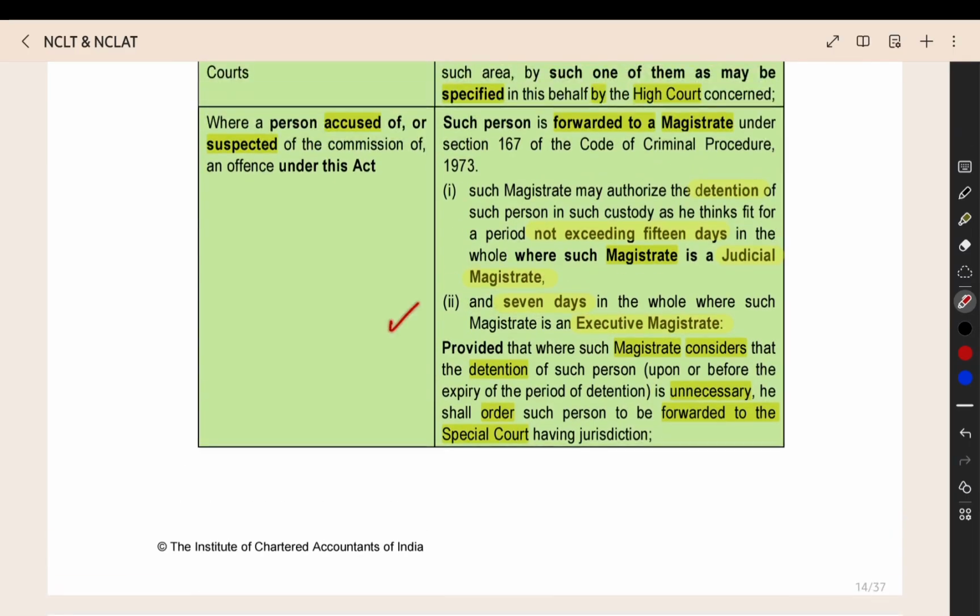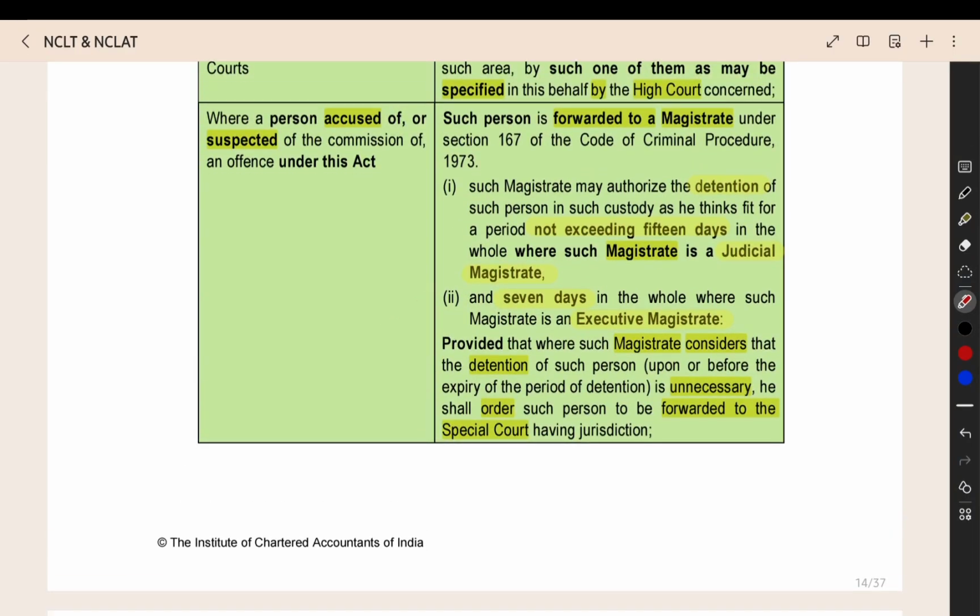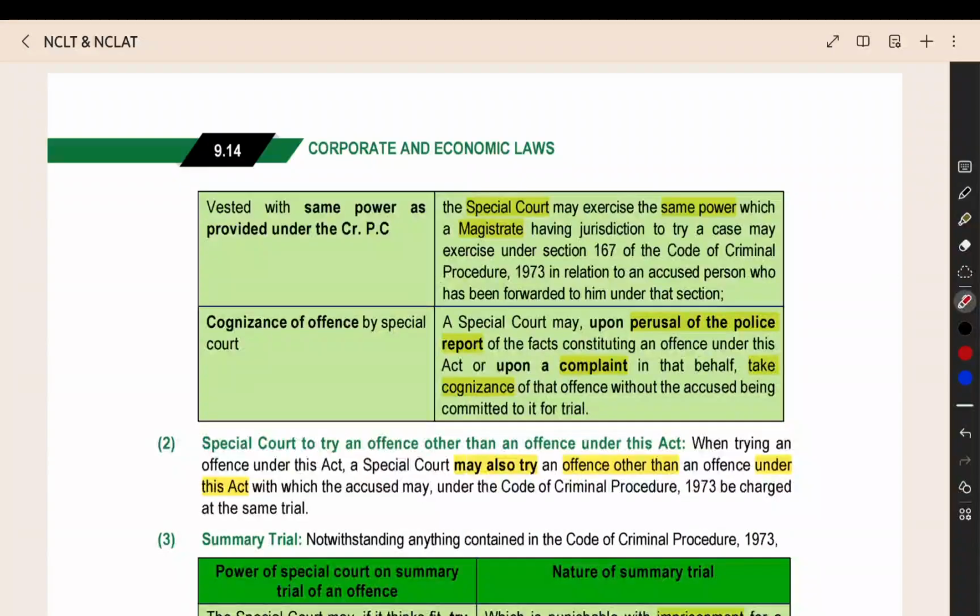If the magistrate thinks that such a detention is not needed, then they can forward the case to the special court. The special court will have the same power as the magistrate and they will decide what they have to do. The special court can read the police report and they can act upon a complaint also.